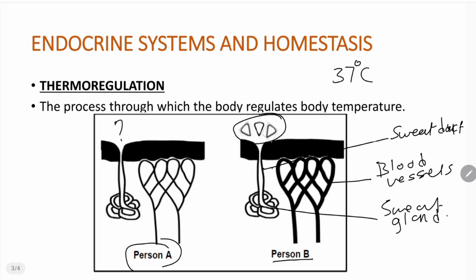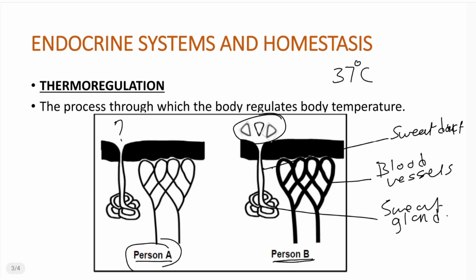Now, it tells me that this sweat gland is more active. It is more active because sweat has been produced. But this one of person A is less active because there is no sweat that has been produced. So if we try to reason which one is experiencing heat and which one is experiencing cold, then person B is on a hot day, but person A is on a cold day. That is what we can come up with when we're simply looking at the sweat.